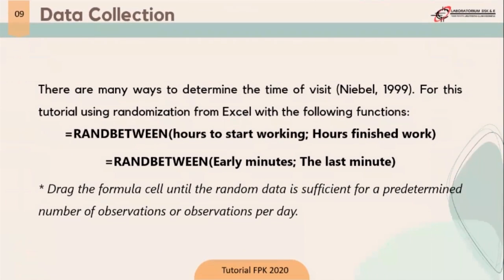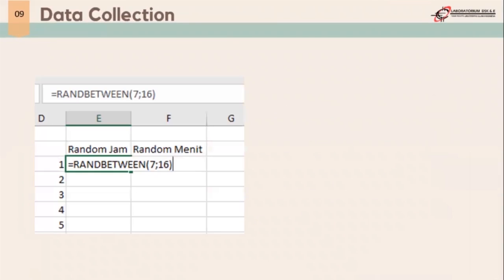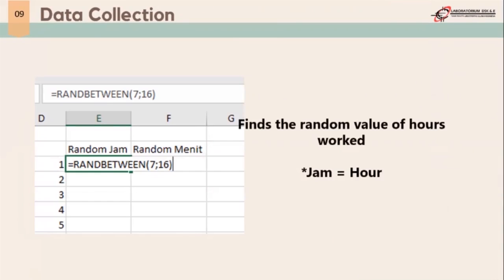After we know the number of observations, next we determine the time of visit. Based on Neil Bell 1999, for this tutorial we use randomization in Excel. The formula in Excel for the hour is RANDBETWEEN(hour to start working; hour to finish work), and for the minute it is RANDBETWEEN(first minute; last minute). After that, we can go to Excel like in the PPT slide.